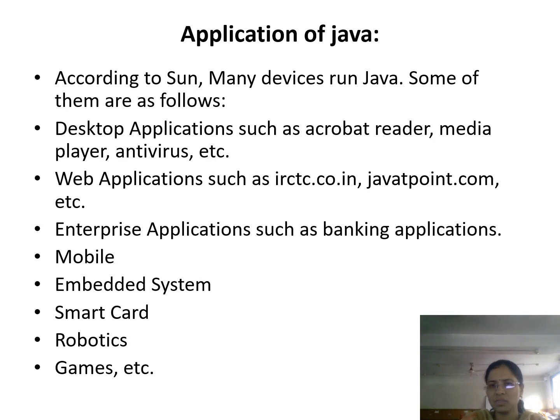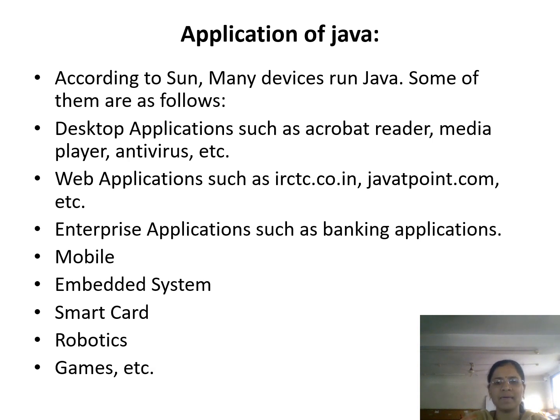Then we'll see what are the different applications of our Java programming language. Basically it is used in many devices. For desktop applications, we can say Acrobat Reader, Media Player, antiviruses. If we consider web applications, they are like irctc.co.in and javatpoint.com. These are web applications which have been developed by using the Java programming language.